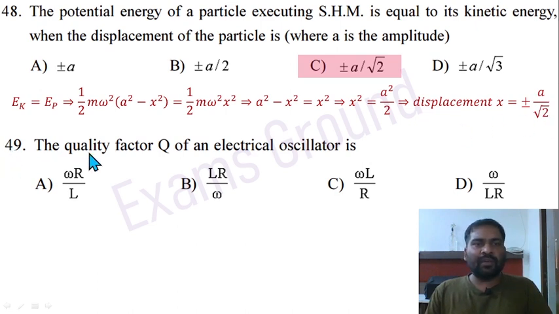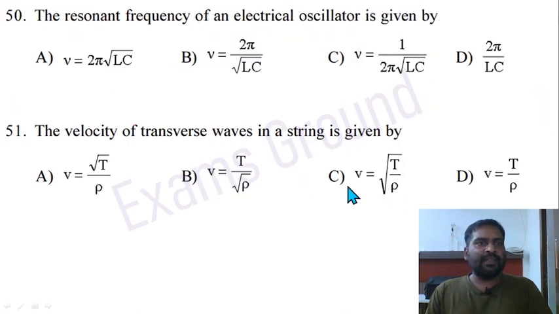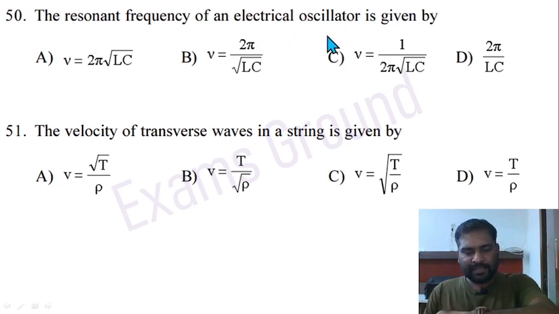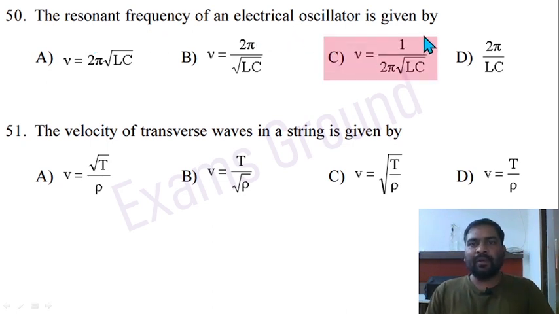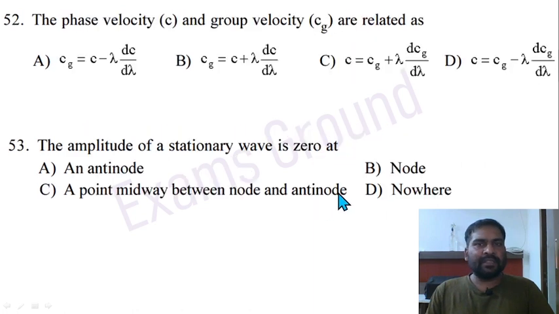Question 49. The quality factor Q of an electrical oscillator is omega L divided by R. Option C is correct. Question 50. The resonant frequency of an electrical oscillator is given by 1 divided by 2 pi square root LC. Option C is correct. Question 51. The velocity of a transverse wave in a string is given by V equals square root T by rho. Option C is correct here.